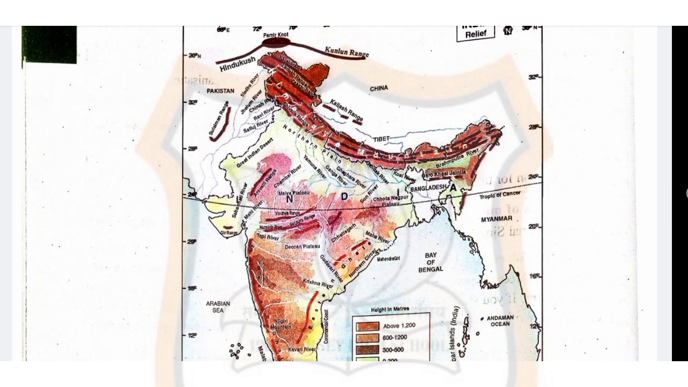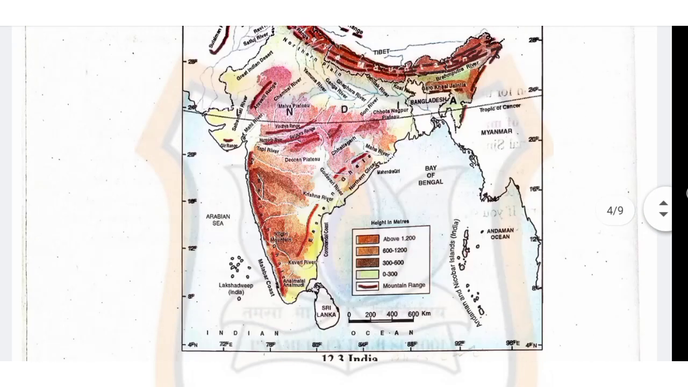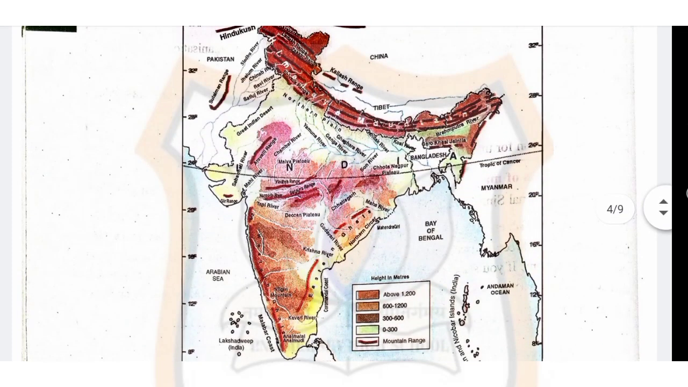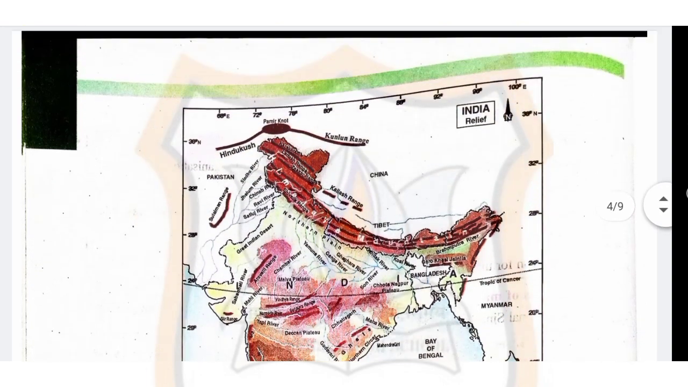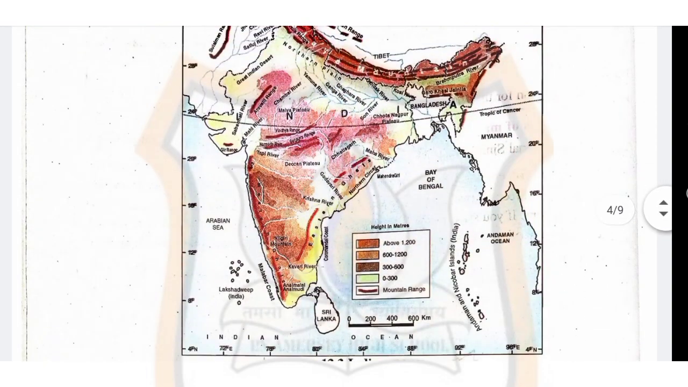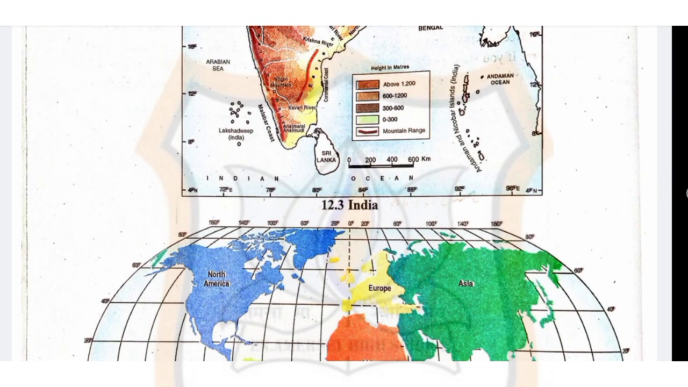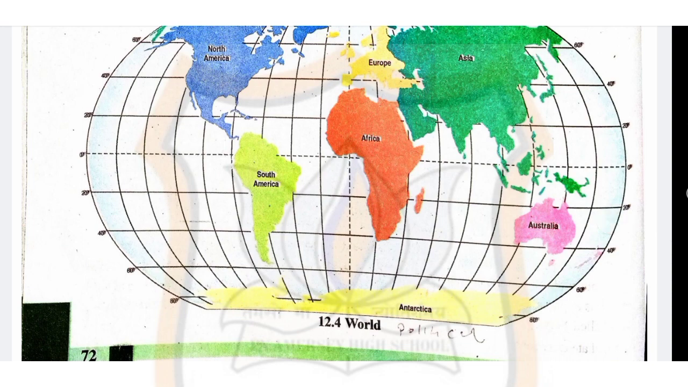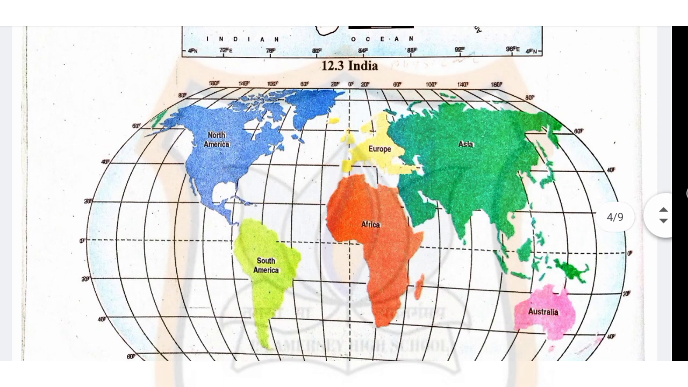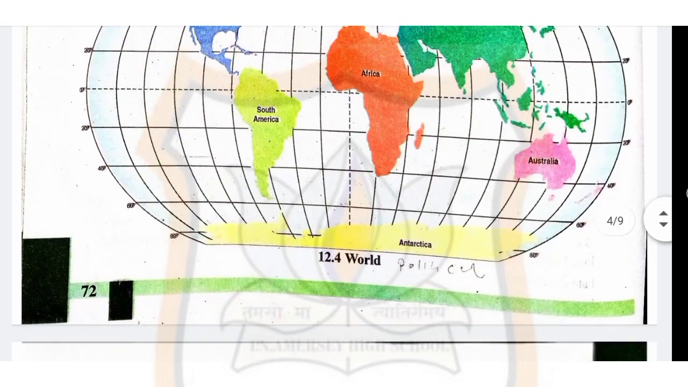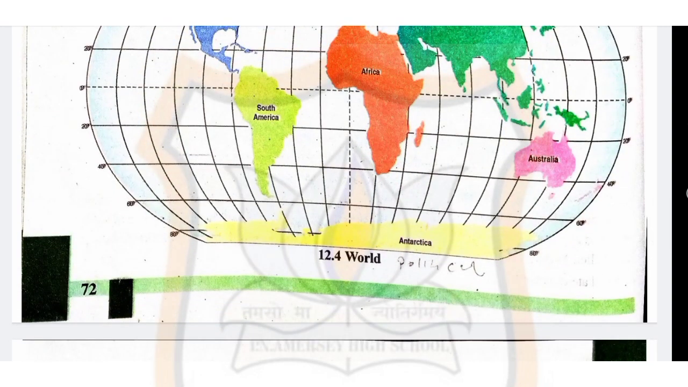Now on page number 72, you have 12.3, picture of India relief map. So please go through this map. And below this map, you have the world political map. So students, please go through this map. You can see North America, Europe, Asia, Africa, South America, Australia, Antarctica. So please go through this map.